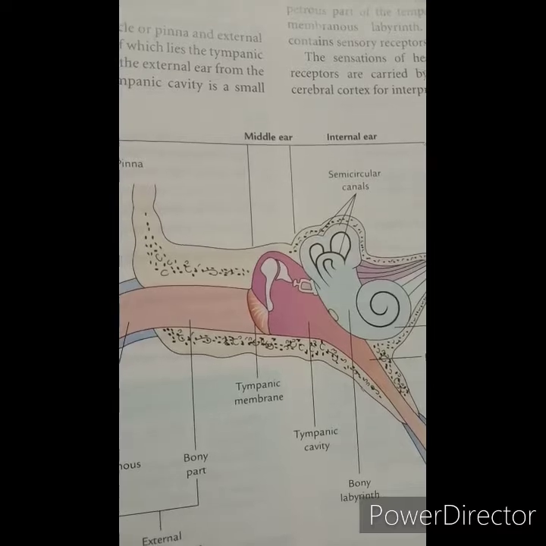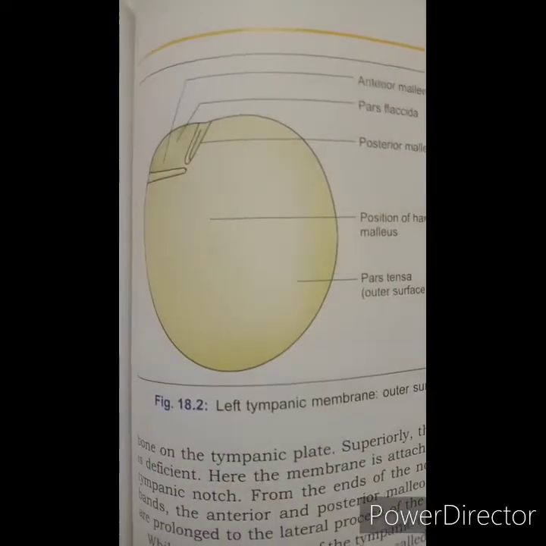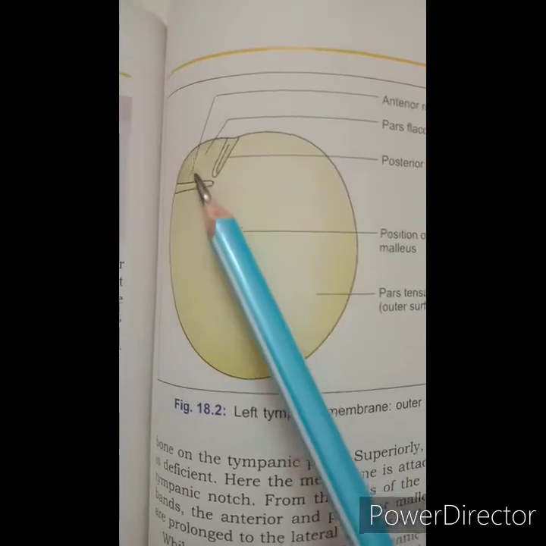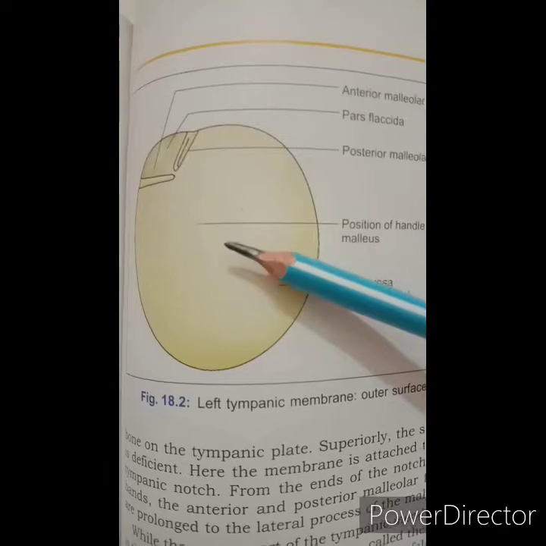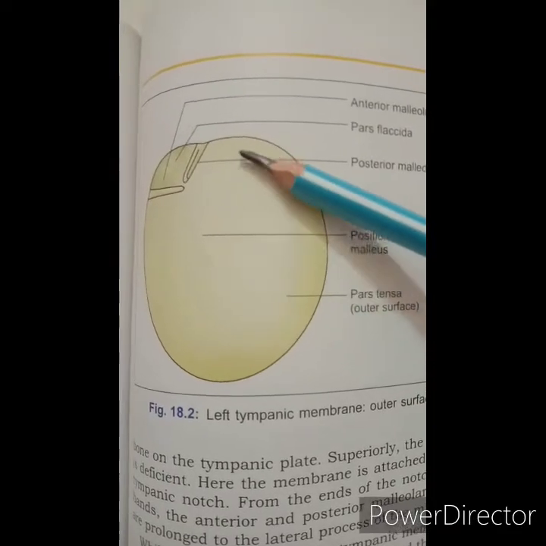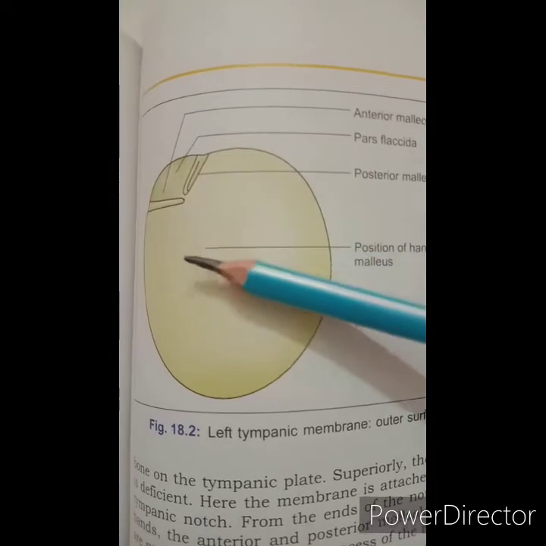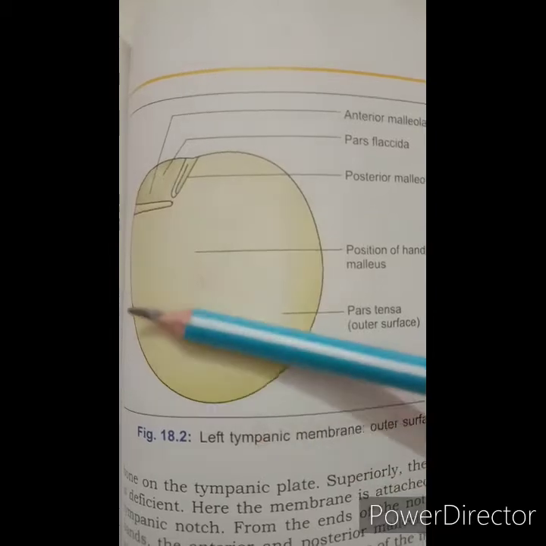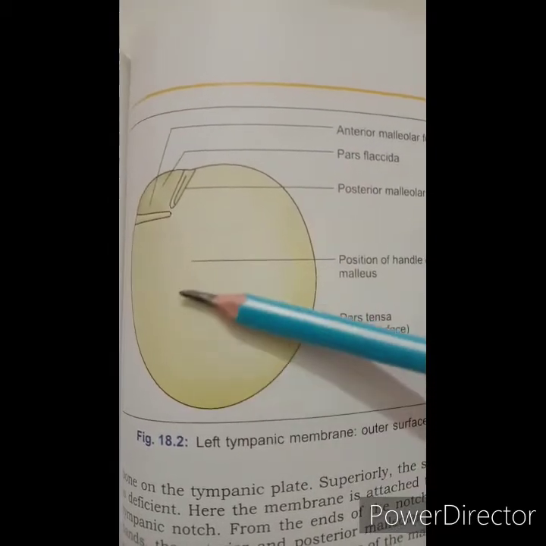For this we have to see another diagram of the tympanic membrane. Here you can see the pars flaccida. Let's see first the pars tensa. The pars tensa forms most of the tympanic membrane. The periphery is thickened by the fibrocartilaginous ring, so it is called the annulus. This part is called the annulus.